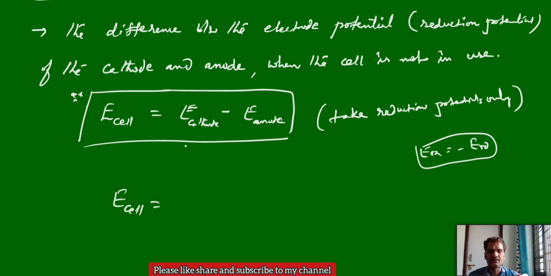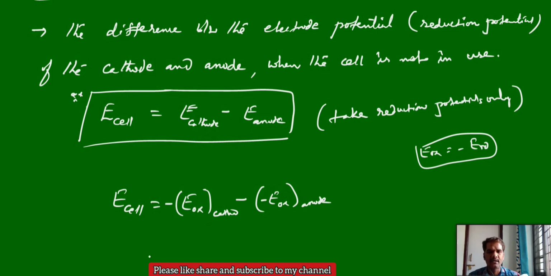E cell is the electrode potential of cathode; if you convert it into oxidation potential of cathode, it becomes minus E oxidation of cathode, minus the anode, which converted to oxidation becomes E oxidation of anode.